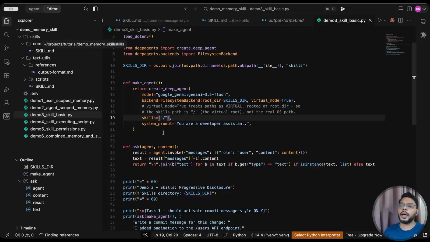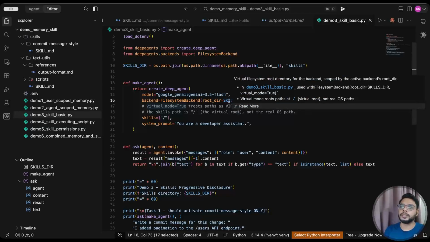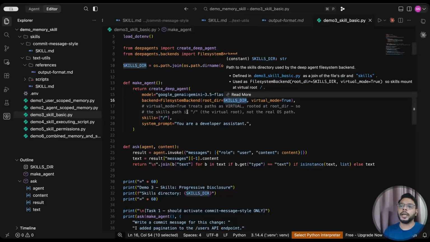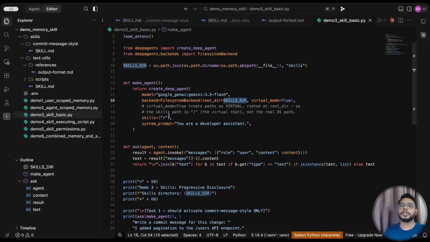So I cannot directly pass the path of this folder. The reason is that I'm using virtual mode true. When I'm using virtual mode true, the agent is going to consider this skills directory as a root directory. And from here only it is going to traverse, because virtual mode is true and it cannot go beyond this directory. So that's why I'm using root here.